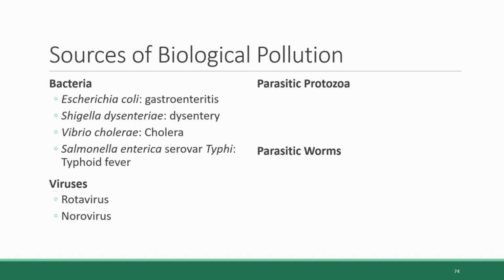The most common waterborne viral contaminants are rotavirus and norovirus. These are very common. There are 20 million cases of norovirus in the US alone every year, and 3 million cases of rotavirus. Rotavirus used to be much more common, but infants are given a vaccine for it now. And infections with these viruses and the above bacteria tend to have a very low mortality rate in developed industrialized countries like the US. Almost no one dies from them.